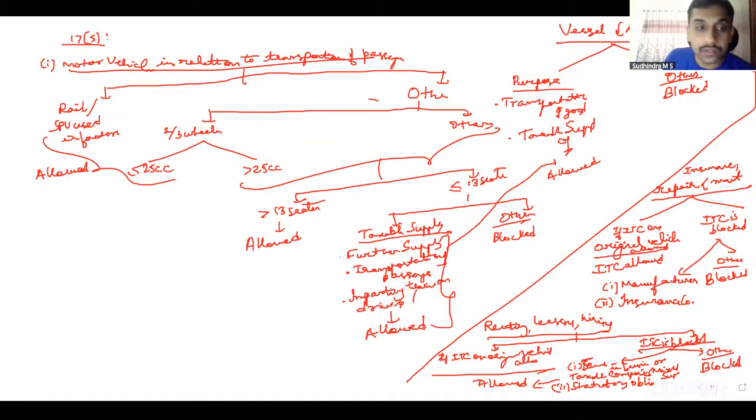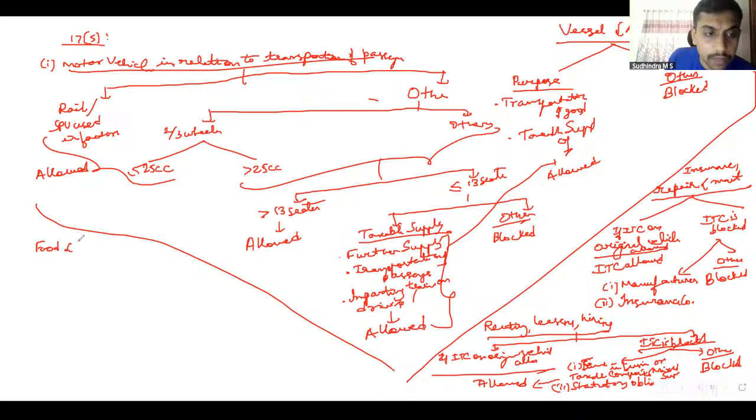Then we had discussions with regard to food and beverages, outdoor catering, beauty treatment, health services, cosmetic and plastic surgery.